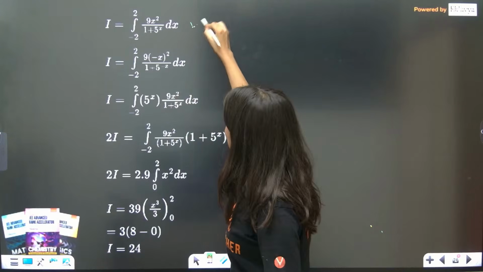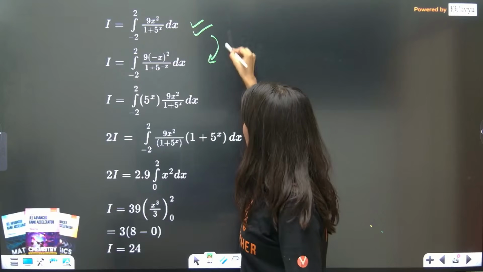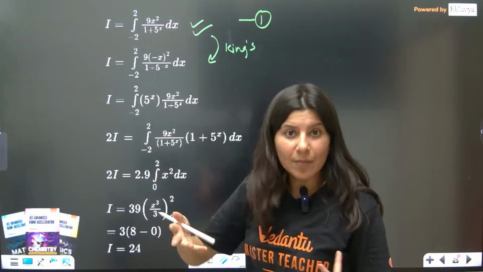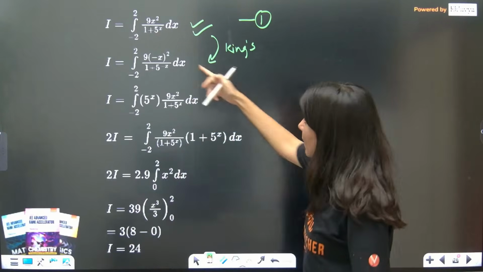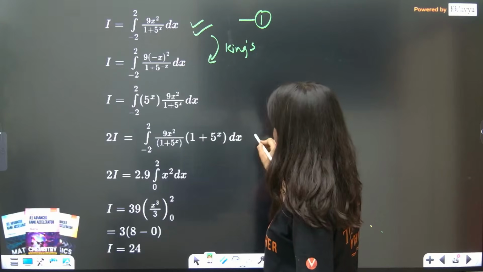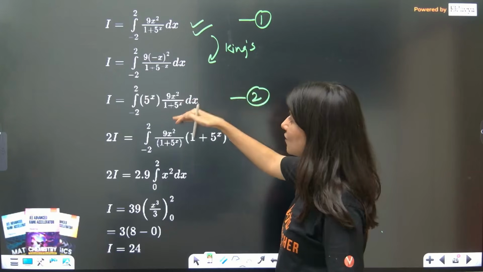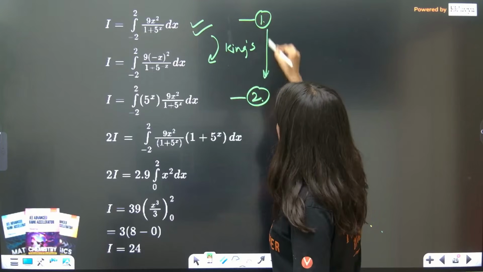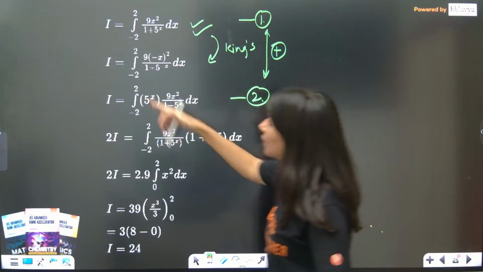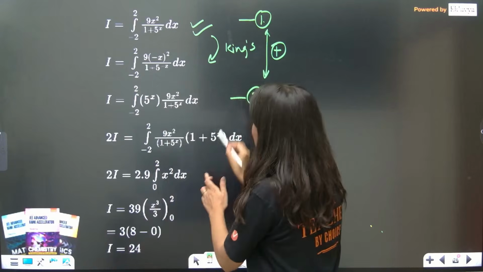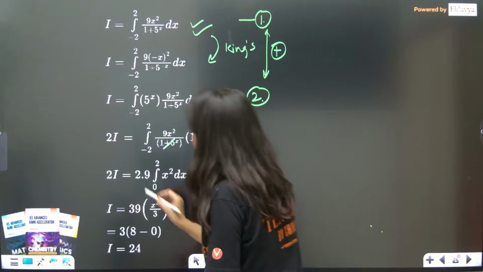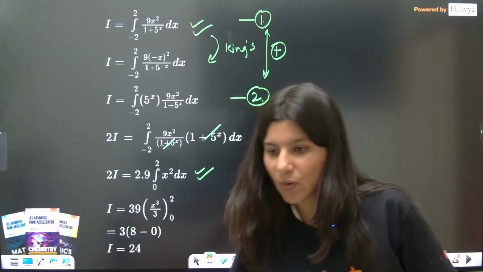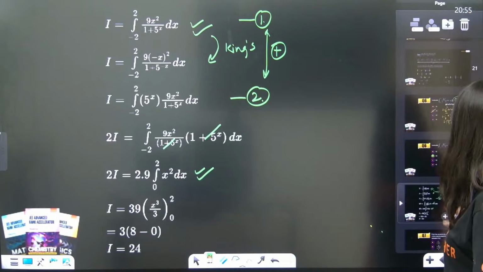So this is your integration. Now applying the King's property. This is your first equation. In King's property, x will be replaced by minus x. So now if you solve it, you will get this. See, this is your second equation if you rearrange it. Now if you add the first and second, just add them together, then you get I plus I, 2I, and can you see this denominator is gone. So this is what you're going to get, and the rest is the same. Okay, laptop, I hope that you are getting the ninja technique.